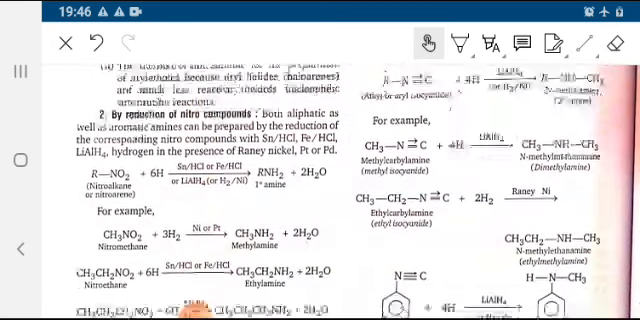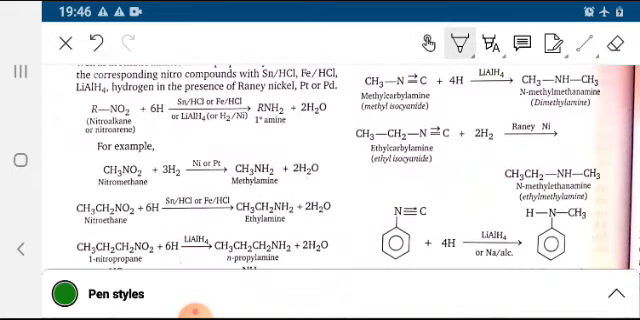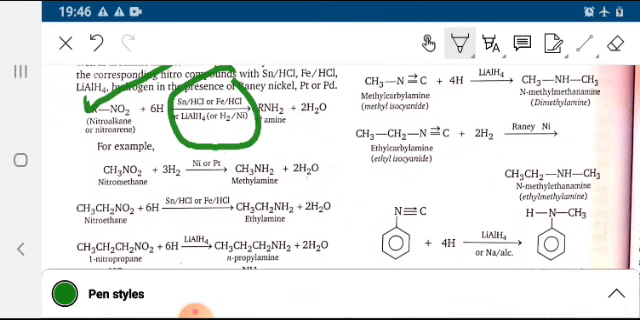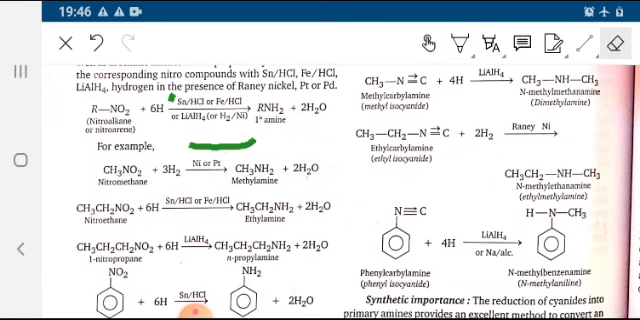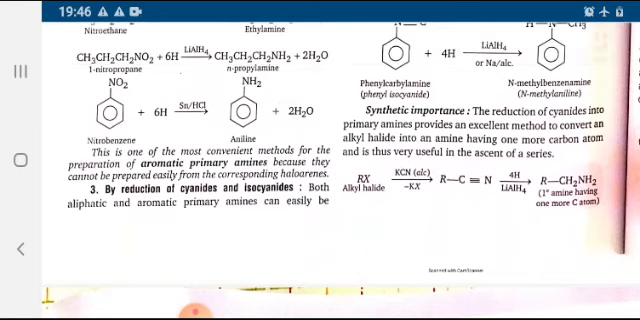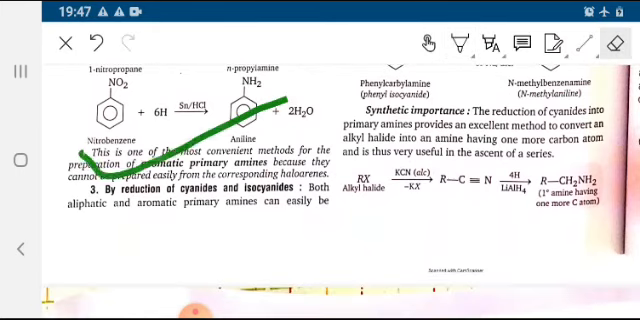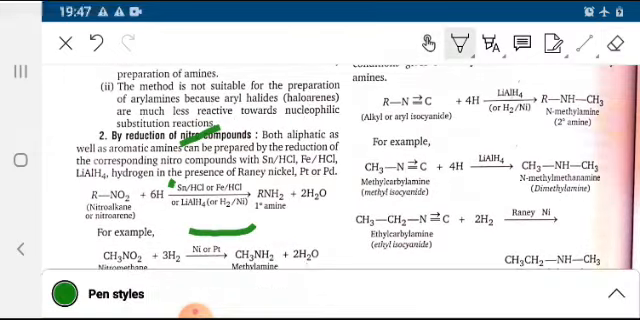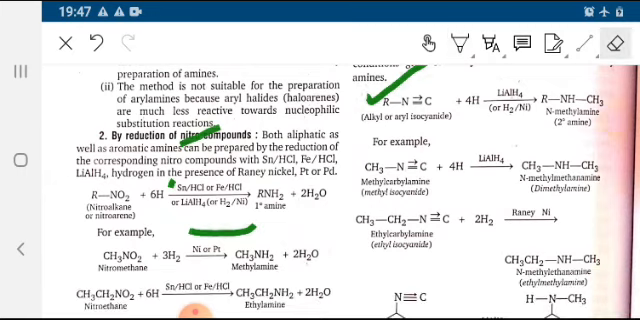Next is by reduction of nitro compounds. Nitroalkane reduced in the presence of Sn/HCl is converted to 1 degree amines. These are the following methods. By reduction of cyanides and isocyanides. How can we reduce the cyanides and isocyanides? These are the examples. When isocyanide is reduced with lithium aluminum hydride, 2 degree amine is formed.